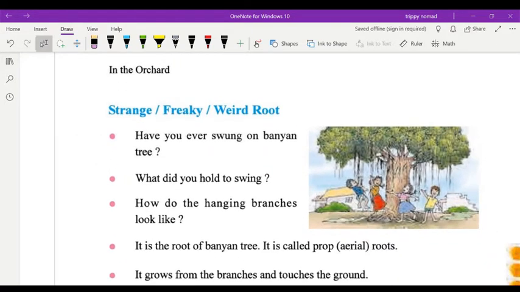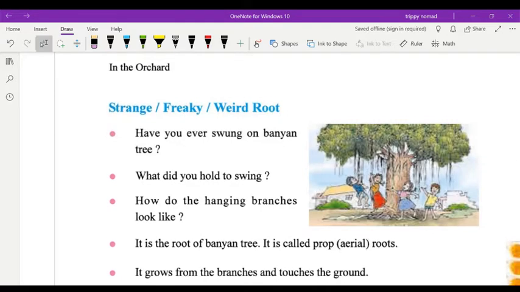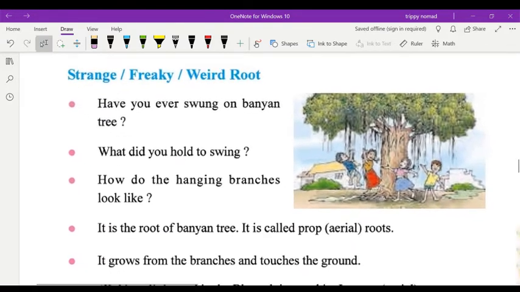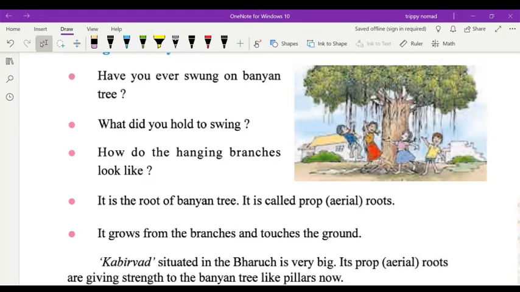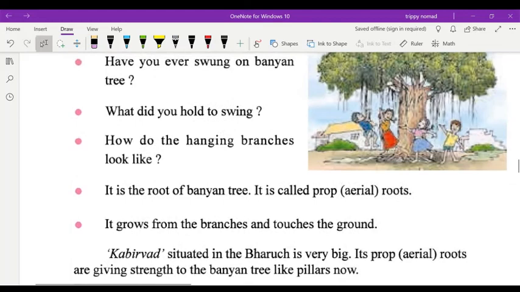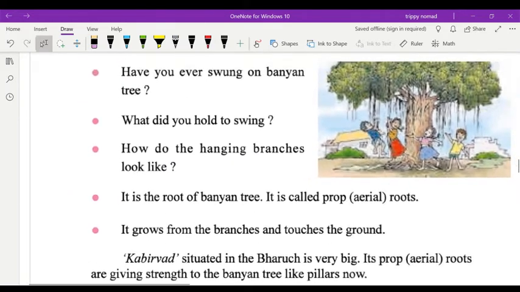Now in the orchard you see, have you ever swung on the banyan tree? Banyan tree, again you see here, these are roots. These are called prop roots, aerial or prop roots. You see the children are playing with these roots. They are swinging over here in this picture.